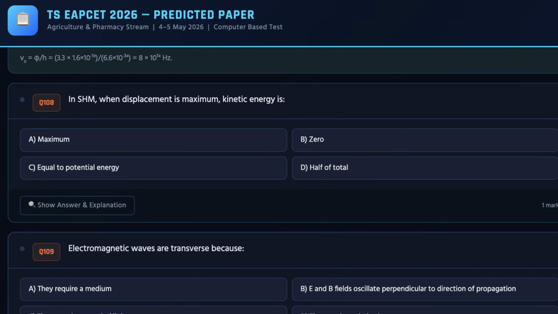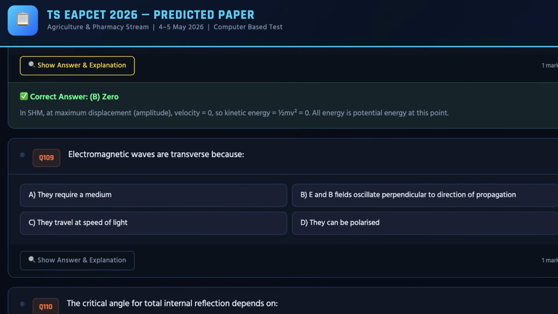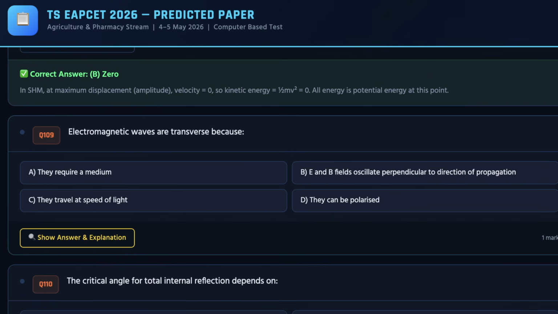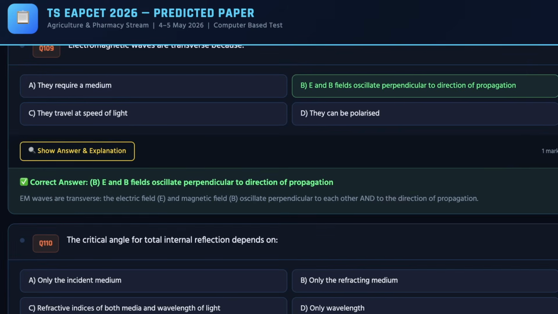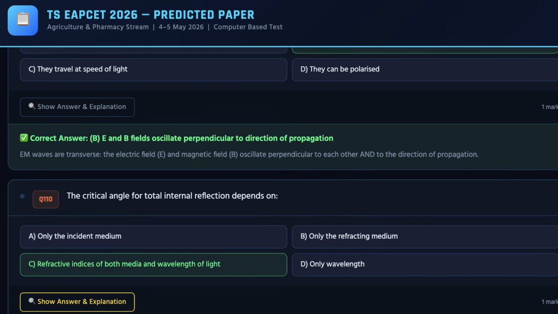Moving ahead, we have the 28th question. The correct answer can be checked, which is B. Next, going ahead, we have the 29th question. The correct answer for the same is B. For the 30th question, the correct answer for the same is B. So these are all the 30 questions that are expected from physics.